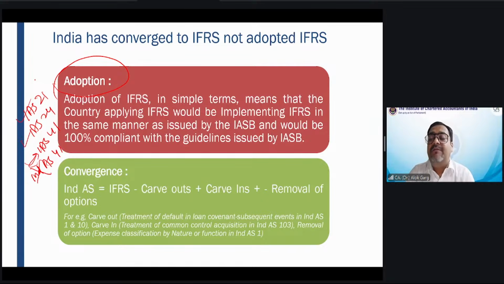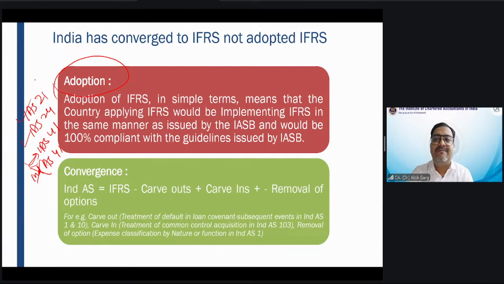So you won't believe it, in 15 minutes I was ready to speak with the Dubai students, Dubai chartered accountants, on IFRS. Just in 15 minutes. This is the power of convergence.